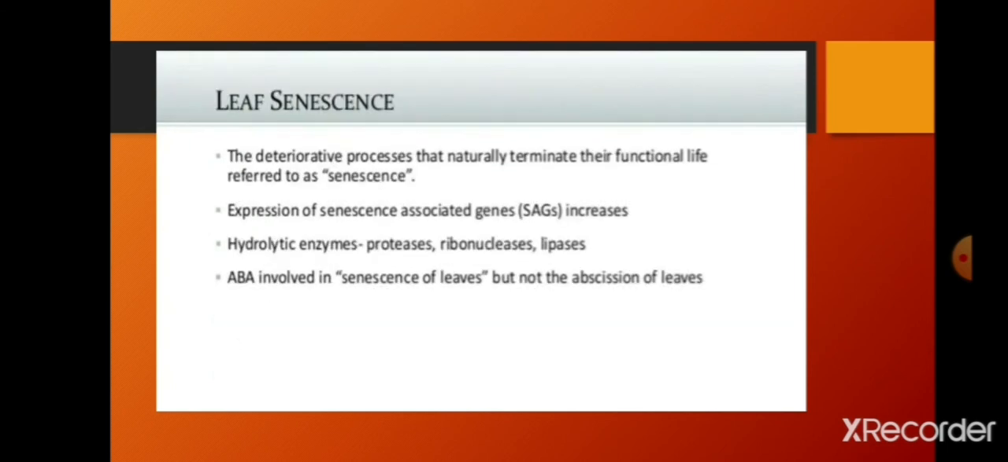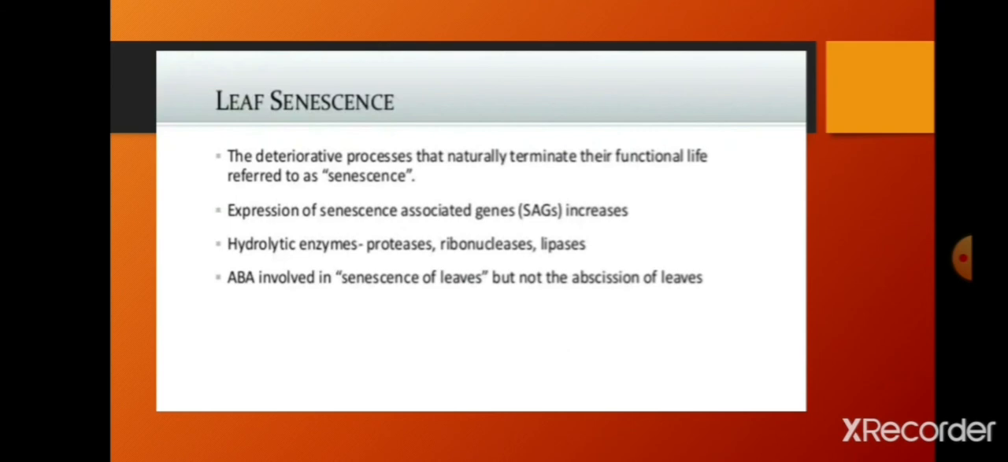Leaf senescence. The deteriorative process that naturally terminates their functional life is referred to as senescence. That is also the fall of leaves. This is known as senescence. Expression of senescence-associated genes is SAGs. Senescence expression is done by SAG genes. This is very important for competitive examination purposes.